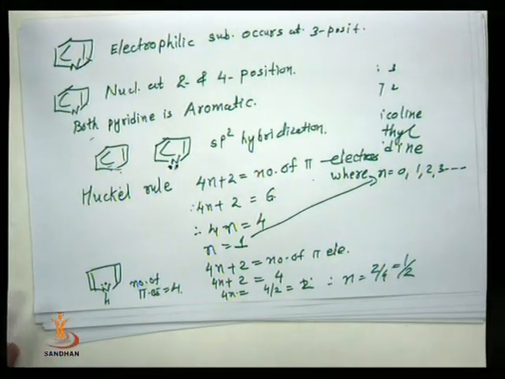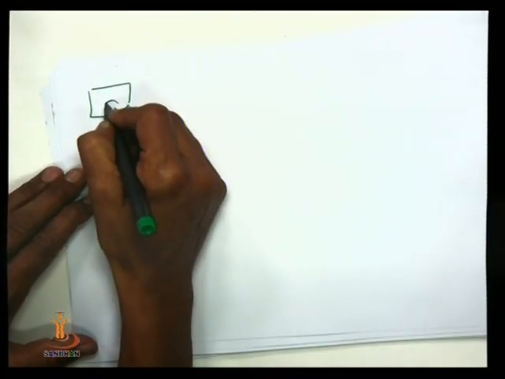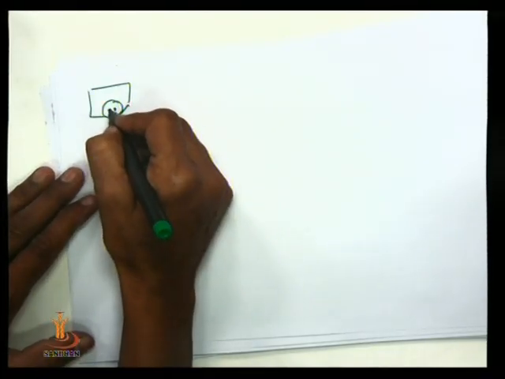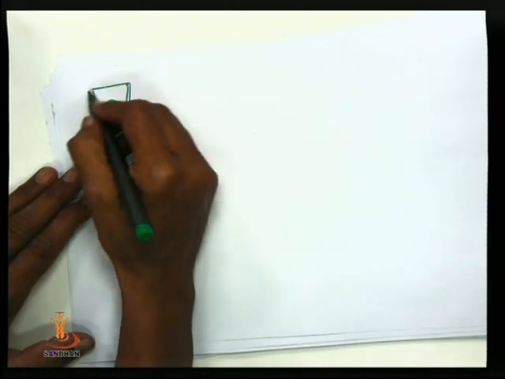According to the Huckel rule, we cannot say that pyrrole is aromatic, but we can say that pyrrole must be aromatic. The nitrogen's 2 electrons are used in overlapping the orbitals.